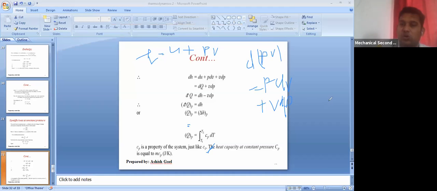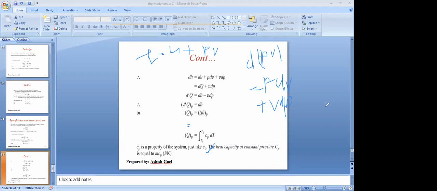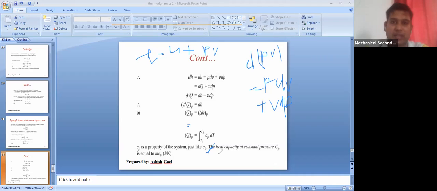Yes or no? Yes, sir. This is a very basic differentiation formula. So H equal to U plus PV, and if we take the differential, dH is equal to du plus PdV plus VdP.